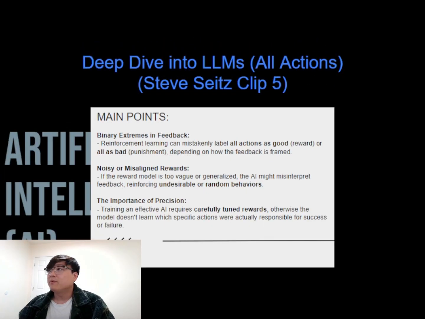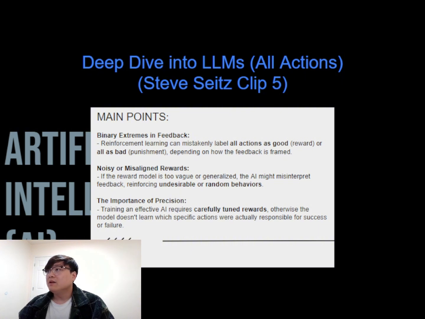Here's another provoking insight from Steve Setz, this time about the challenges of reinforcement learning in AI. In this clip, he points out a strange problem. Depending on how the feedback is set up, the model might label all of its actions as a win, or the exact opposite, every action as a loss. This happens because reinforcement learning relies on signals like a reward score to determine whether a behavior was good or bad. But if that feedback isn't specific enough, or if it's applied too generally, the model doesn't know which part of its behavior caused the outcome.